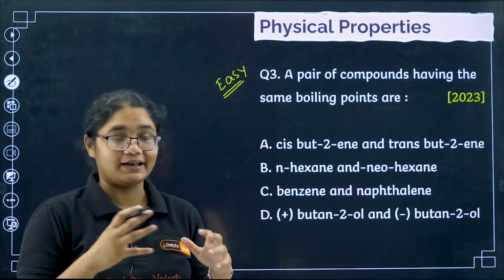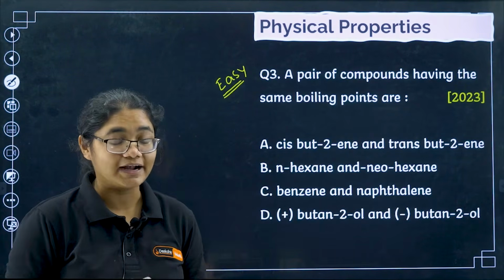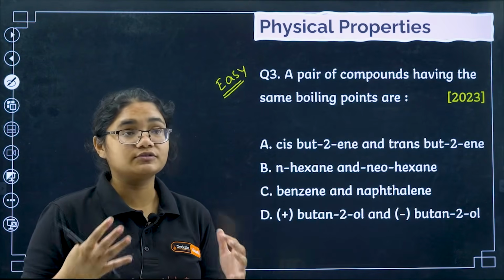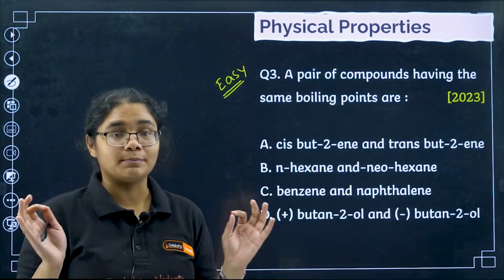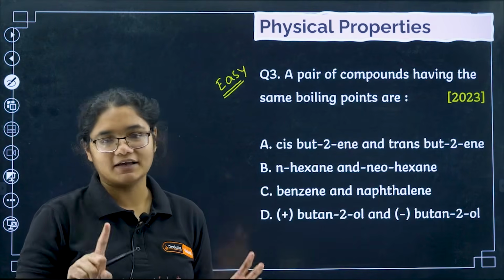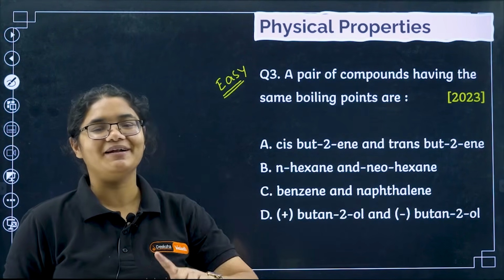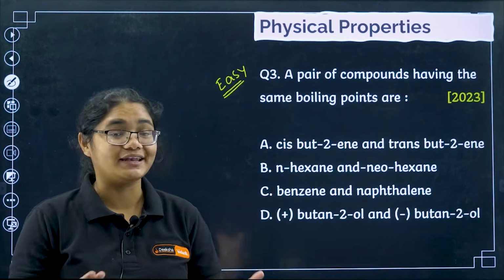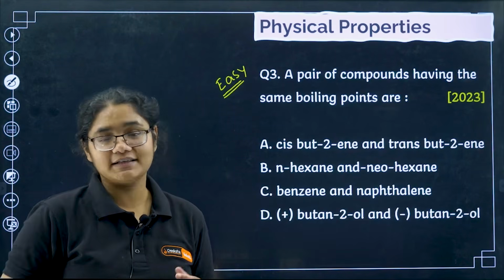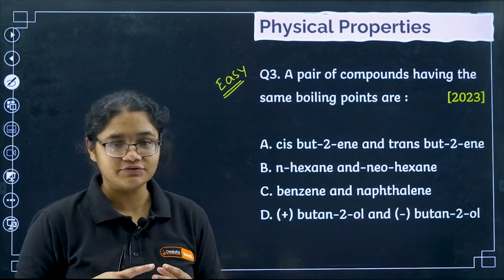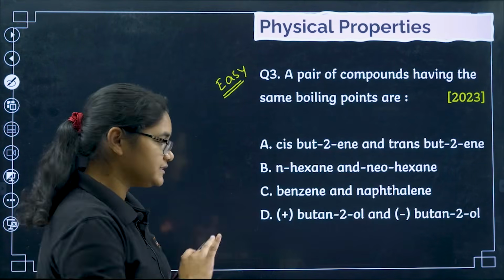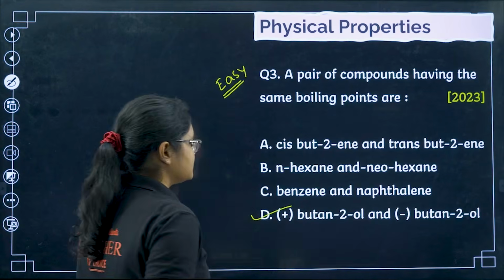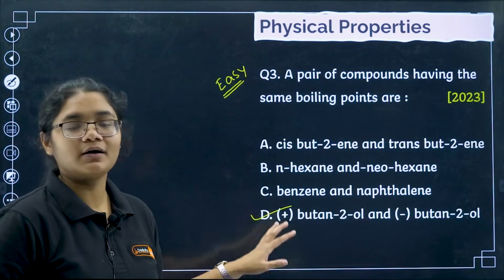If we have studied enantiomers properly, we have discussed that enantiomers are those compounds which have all physical properties the same except one physical property. So you need to comment down and tell me which is that one physical property in which the enantiomers differ. Otherwise their boiling point, melting point and their structures are almost the same, meaning the same value. That is why my correct answer for this question will be option number D.